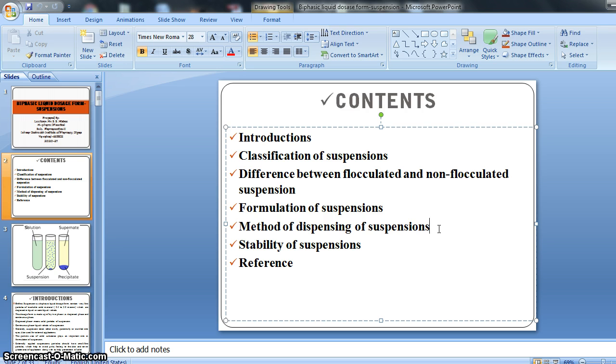So there are various kinds of solids by which we can make or dispense the suspension, according to their types, according to the nature of the solid substance. On the basis of that we should dispense that particular suspension with a different method of dispensing, right? So let's begin.